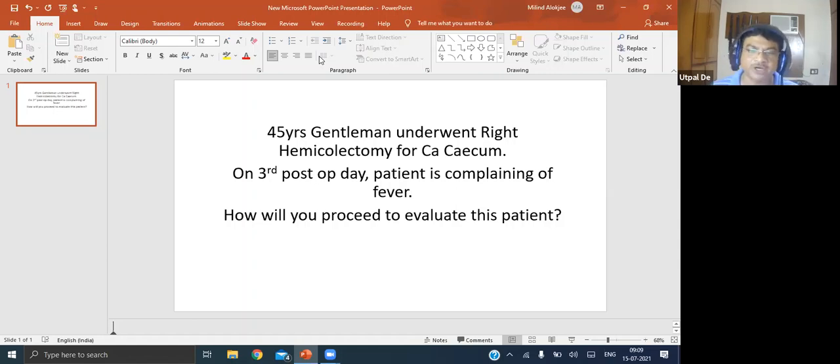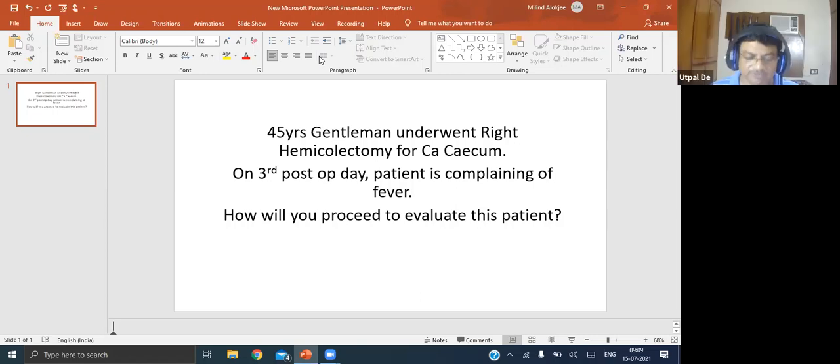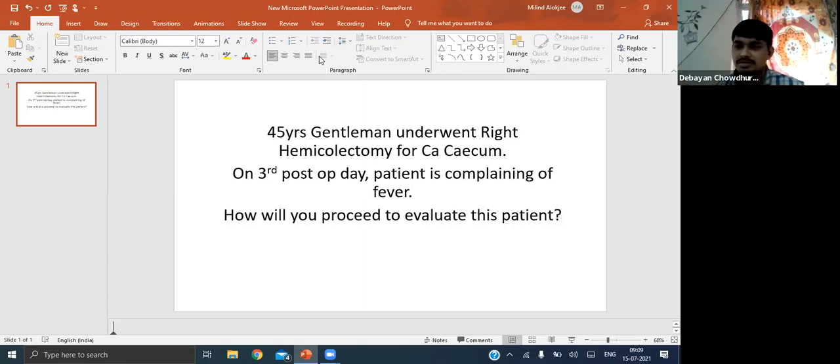Most of the time they have oliguria if it is associated with hypovolemia, volume depletion. But in the initial phases you don't have oliguria. Oliguria occurs when there is severe sepsis, when third space loss occurs.